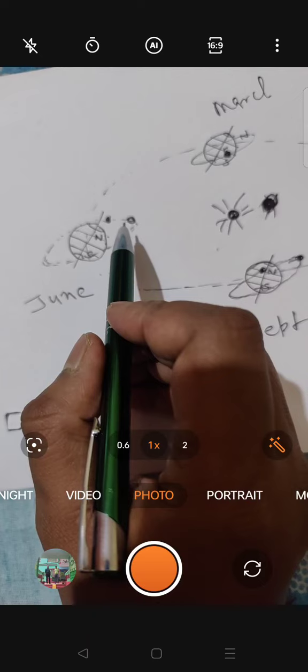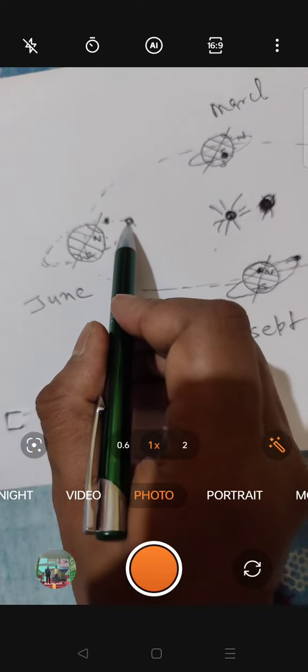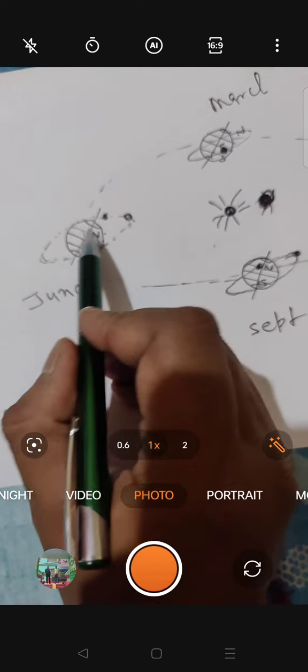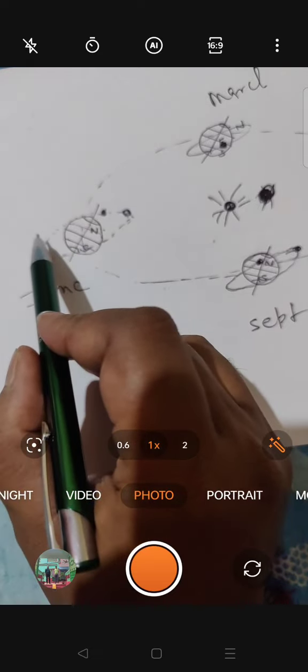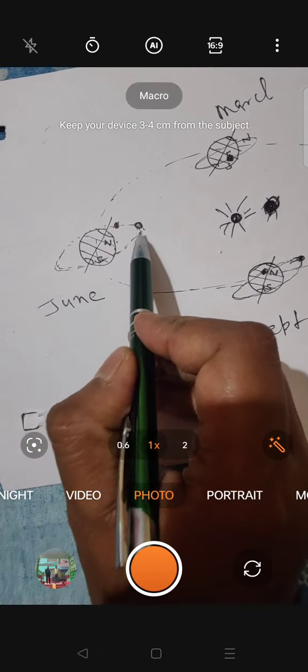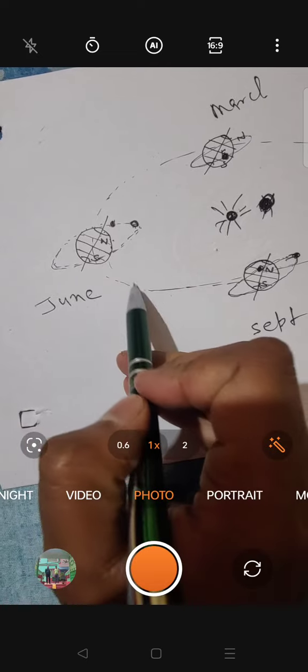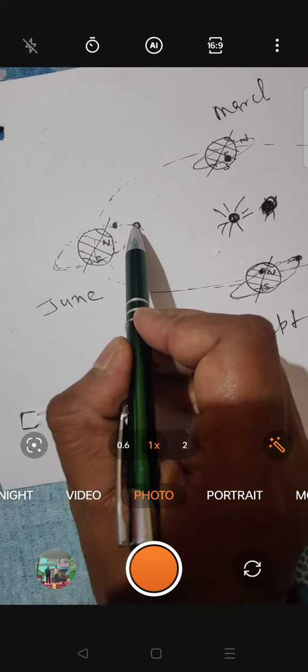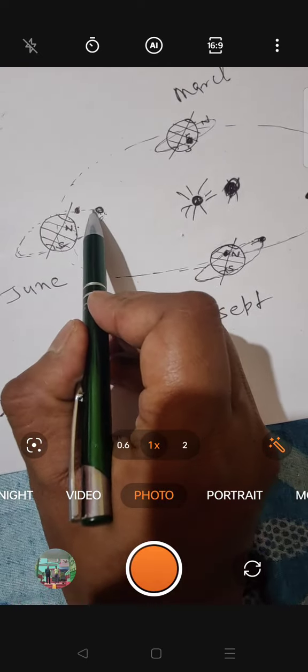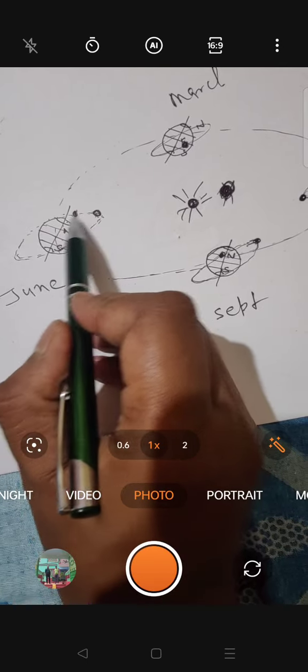Now, what was their explanation? That this moon is tilted to the orbit of this earth, that due to this tilt, this moon's shadow is not falling on the earth.